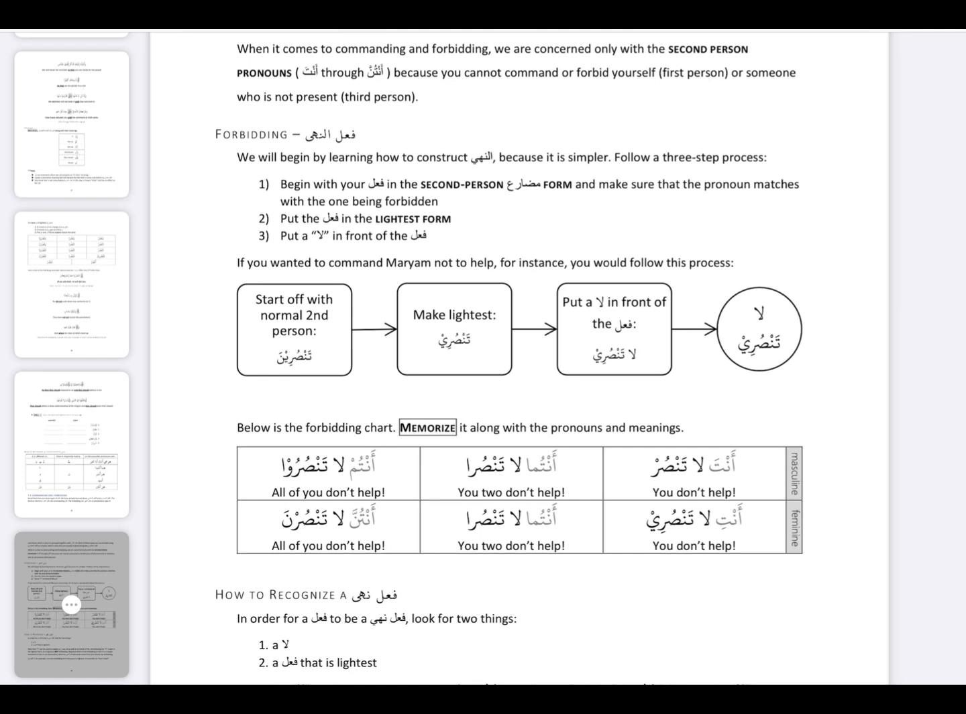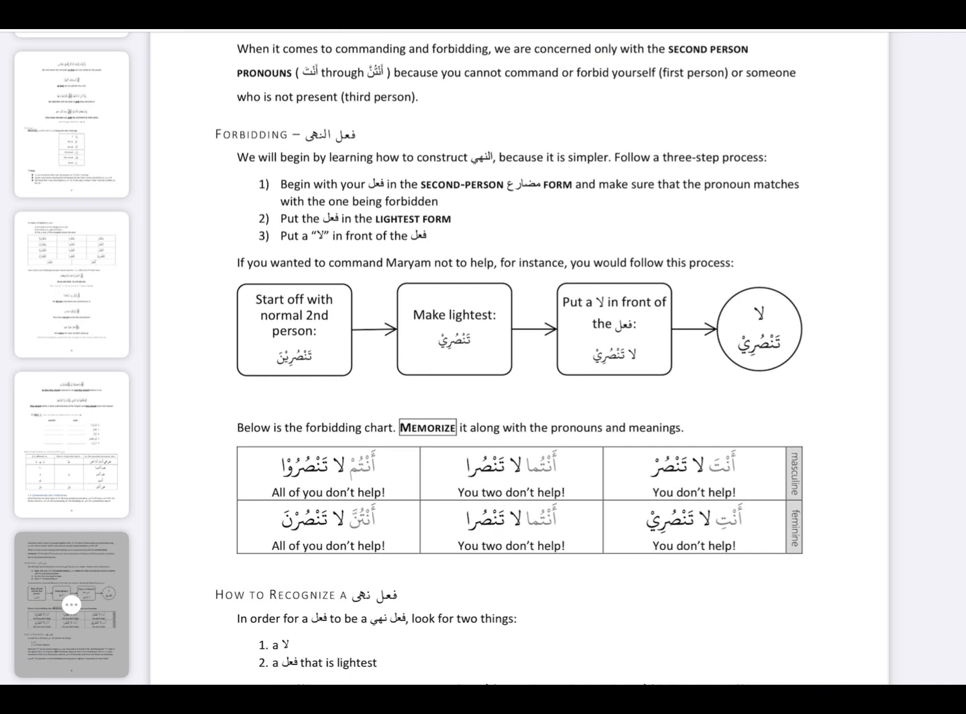How do you put fi'l mudari in the lightest form? If you don't know, you have to go and revise quickly. Then put a la in front of the fi'l. These are the 3 steps. Begin with your fi'l in the second person mudari form. Put the fi'l in the lightest form. Put a la in front of the fi'l.